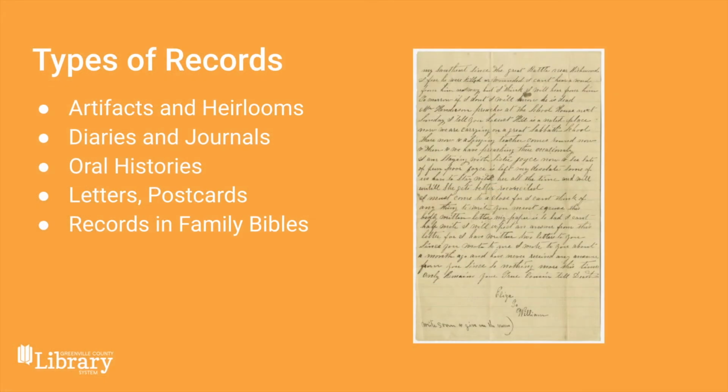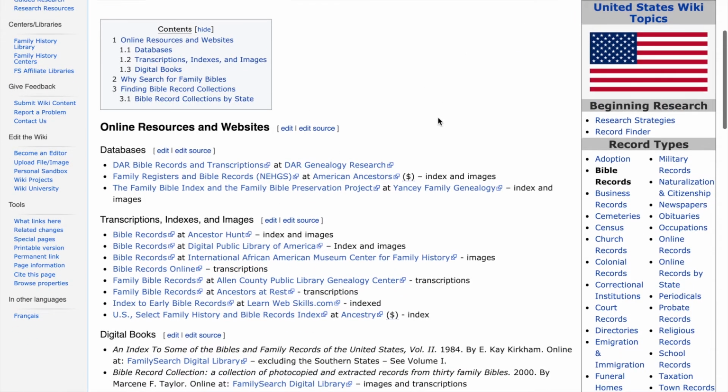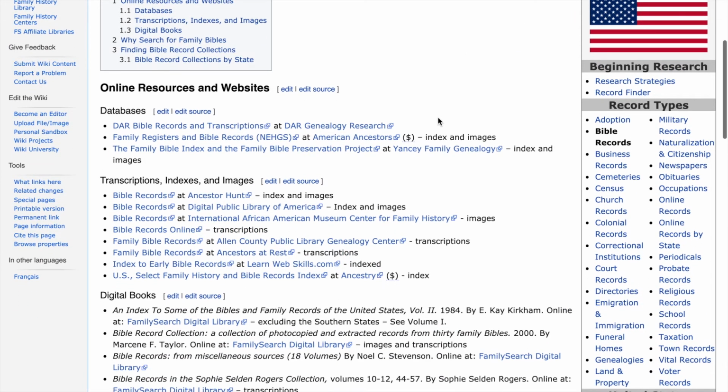Another type of record example is to look for records that have been added into family Bibles. Many families often added births, marriages, and deaths of family members in the family Bible. FamilySearch also has a wiki page for United States Bible Records resources. Here's listed several online databases where you can find additional Bible records.